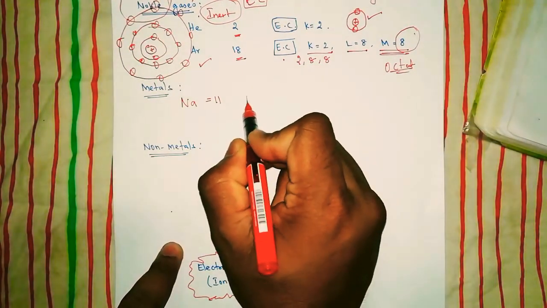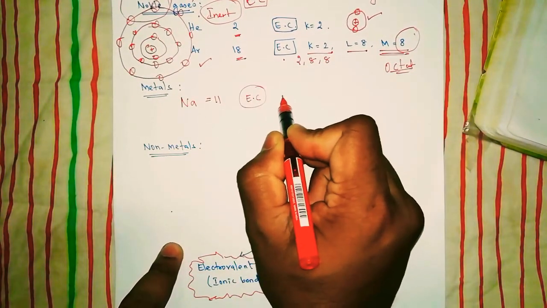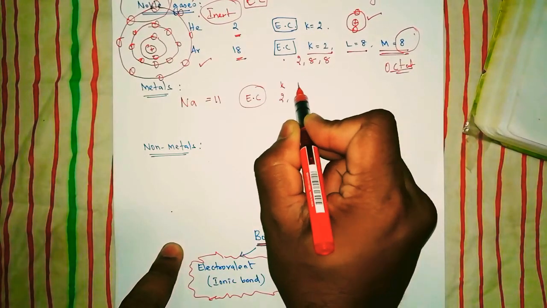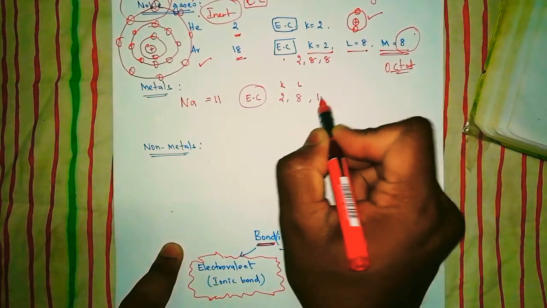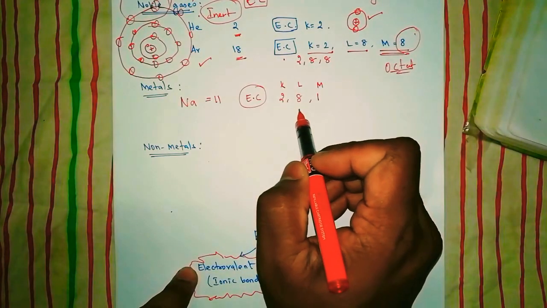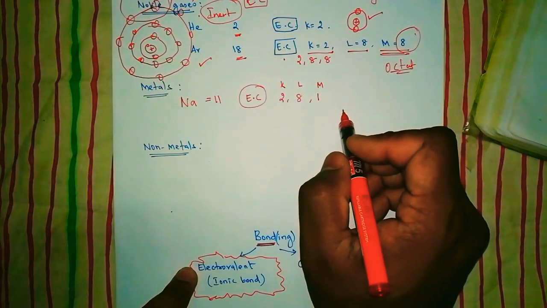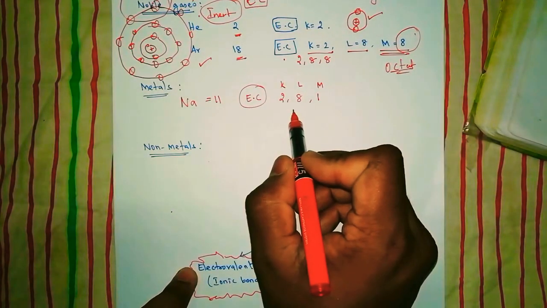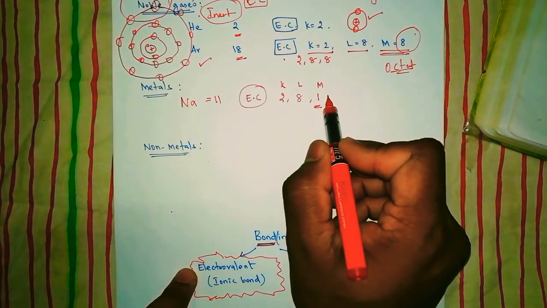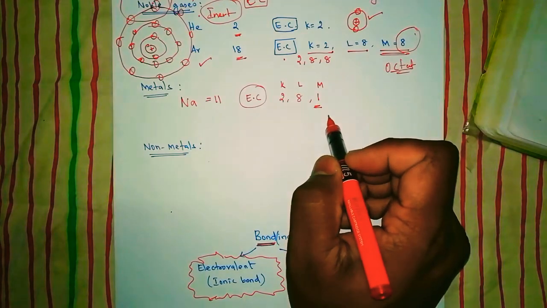If you take the electronic configuration of sodium, it is 2 in the first shell, the K shell, 8 in the second shell, and 1 in the third shell. That means 2 electrons in the K shell, 8 electrons in the L shell, and only 1 electron in the M shell. You look at it, it is not completely filled. The last shell has 1 electron.